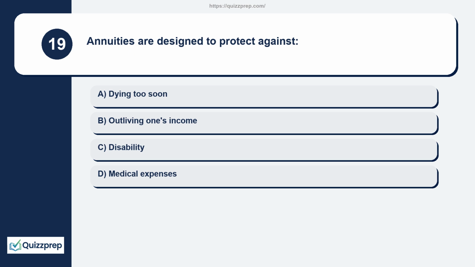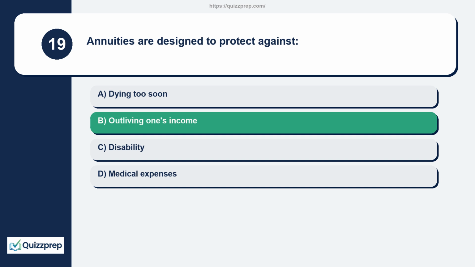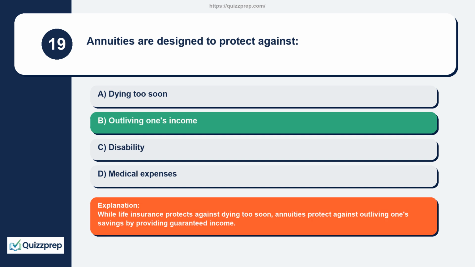Question 19. Annuities are designed to protect against dying too soon, outliving one's income, disability, medical expenses. While life insurance protects against dying too soon, annuities protect against outliving one's savings by providing guaranteed income.